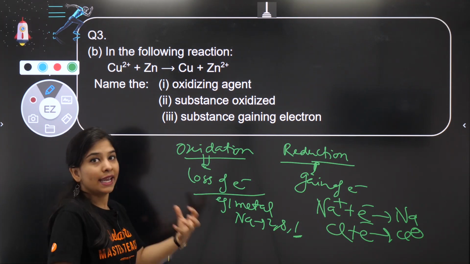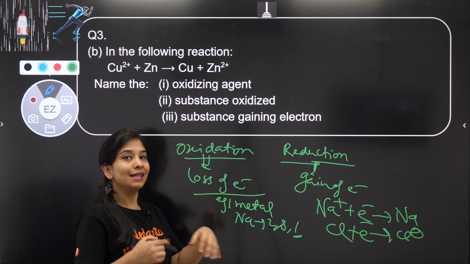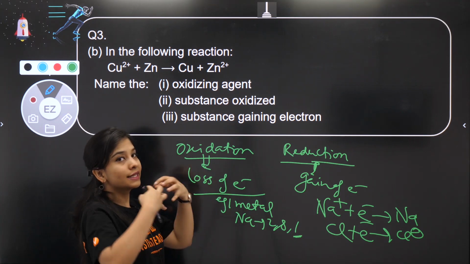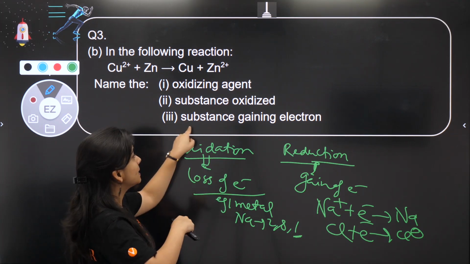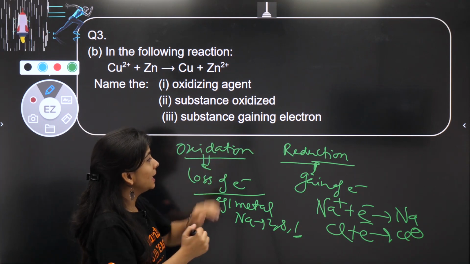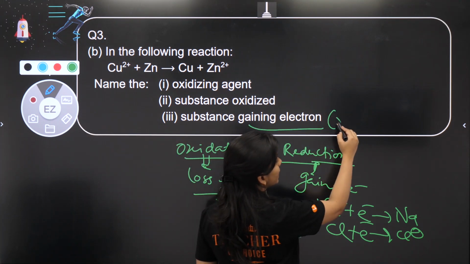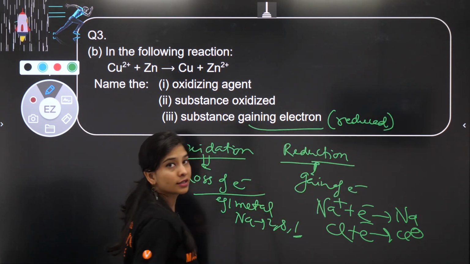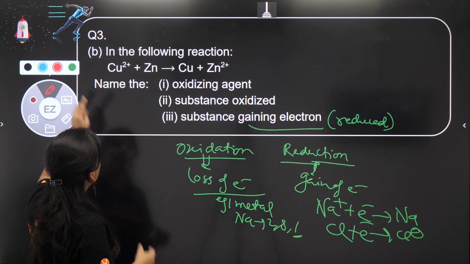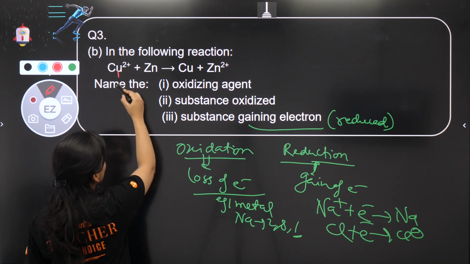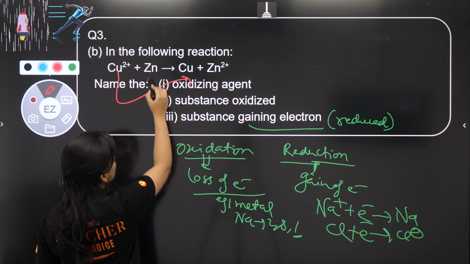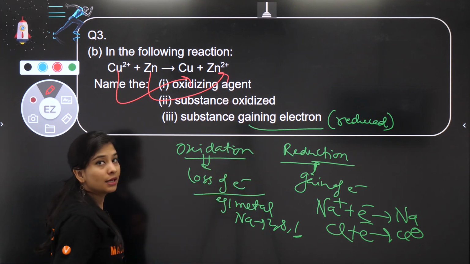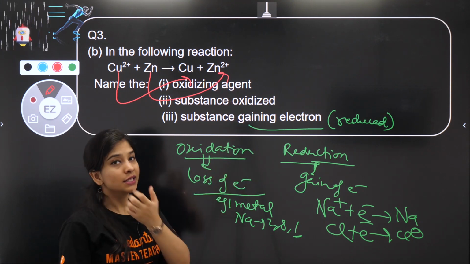And oxidizing agent means the substance which does oxidation, and itself gets reduced. So gaining electron means the substance which is getting reduced, and the other is the substance getting oxidized. So let's find out. If we say it very clearly, what do we need to look at? From the reactant to the product side, what change is going to occur in the substance.